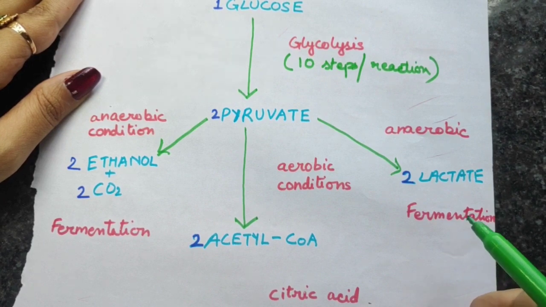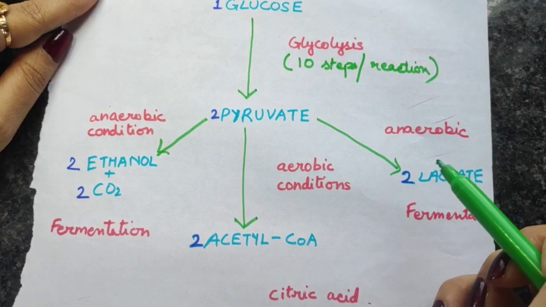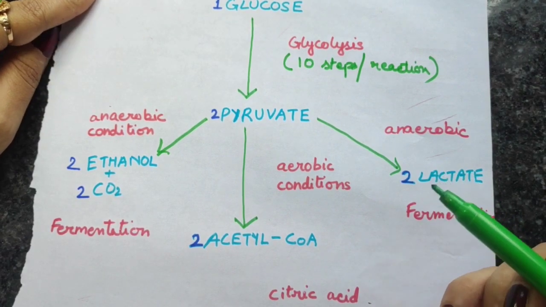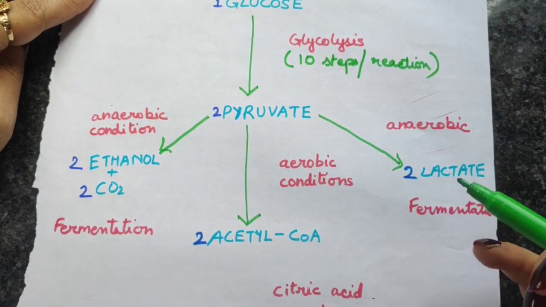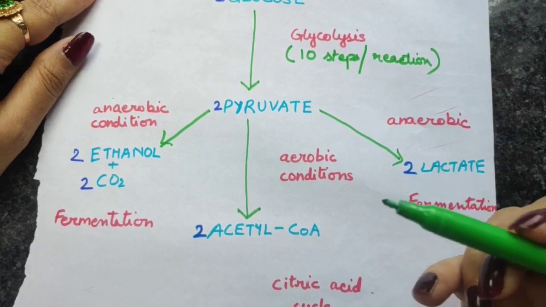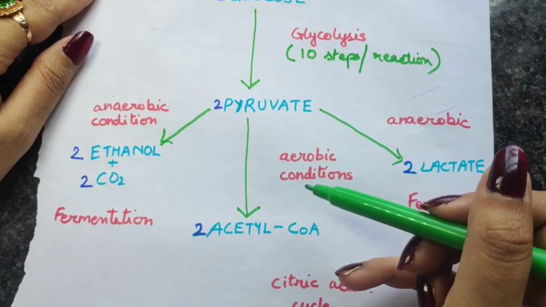Now you all know this lactate fermentation occurs in muscles after vigorous exercise. When there is lack of oxygen in the muscle but you're exercising vigorously, then this pyruvate is converted into lactate, and that gives us cramps in muscles. So that is lactate fermentation. But in aerobic condition, what will happen?